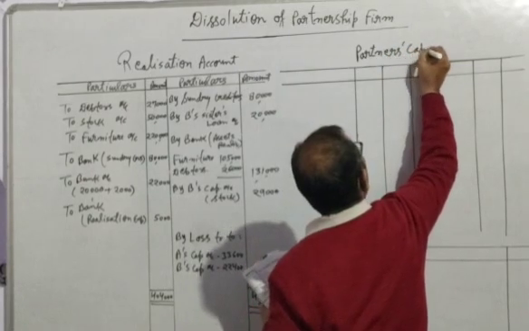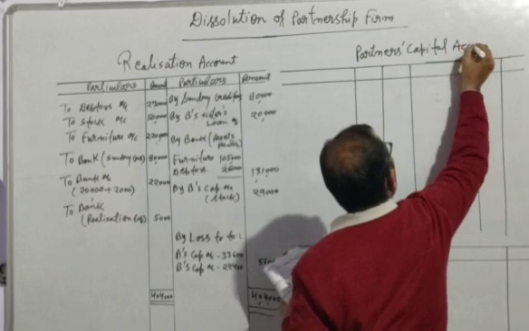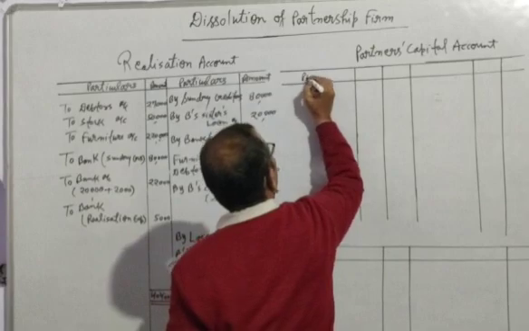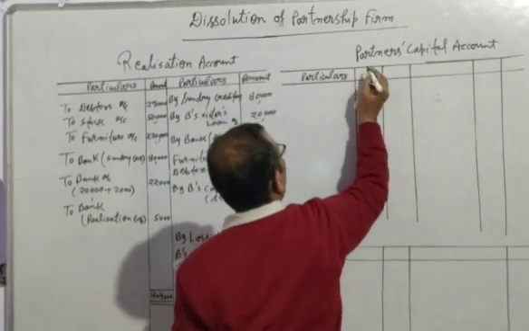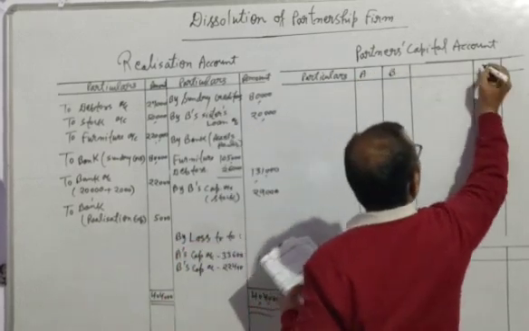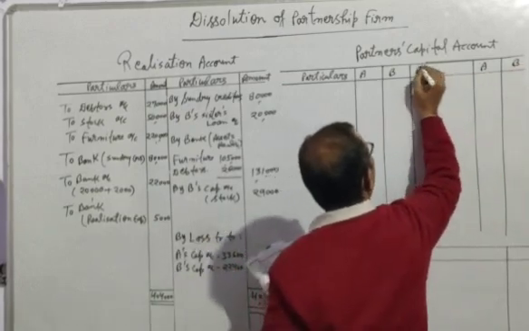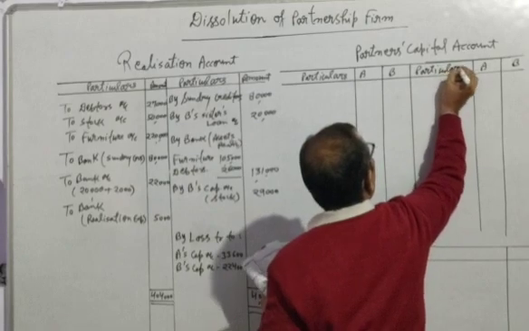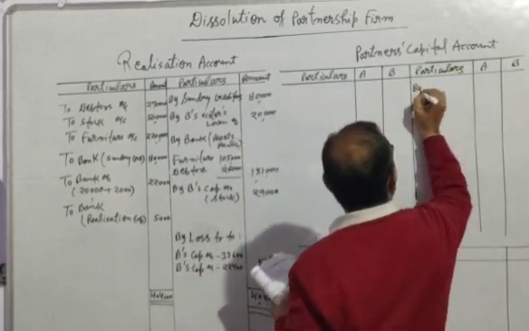Partner's capital account. We will write here particulars, and here the name of the partner. A and B were the partners, so A and B will be written here in the column of amount. In particular, first of all, we will write here by balance brought down,